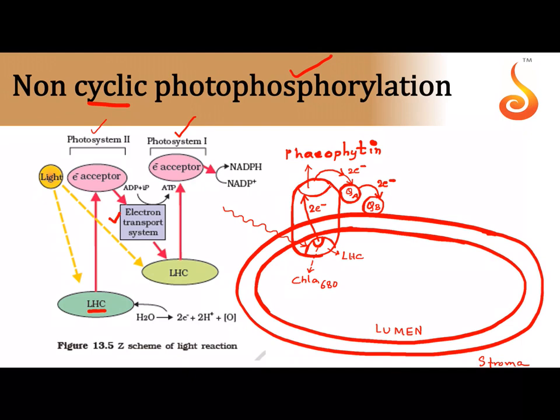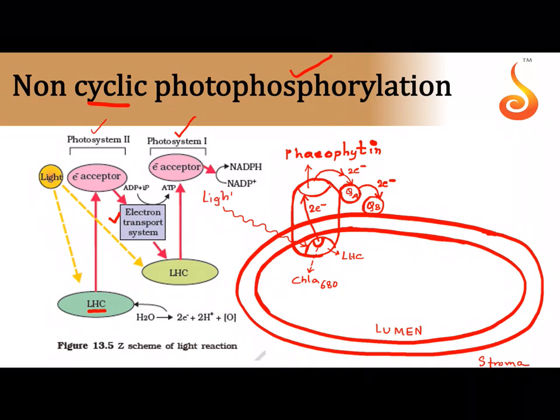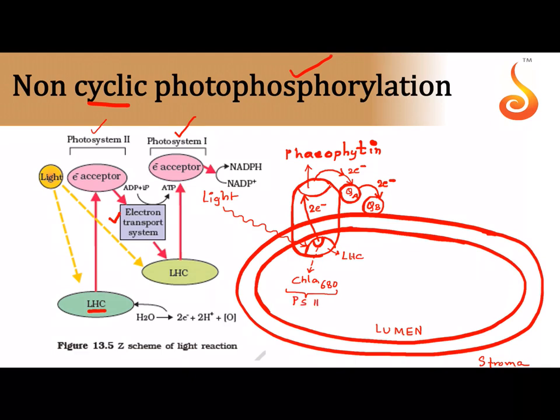Okay, so what happened first? First light struck. Which photosystem am I talking about here? This entire complex is called photosystem 2. Which is the reaction center in photosystem 2? Chlorophyll A680. So let me write it here: the reaction center is chlorophyll A680, and in brackets, PS2. They are mentioned here in the textbook. So after light fell onto it, the chlorophyll A680 molecule got ionized.